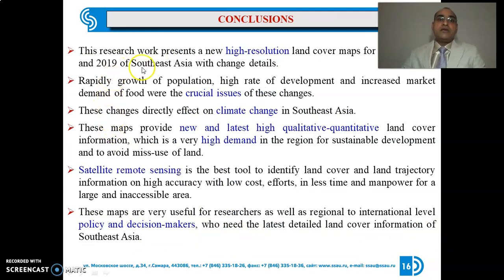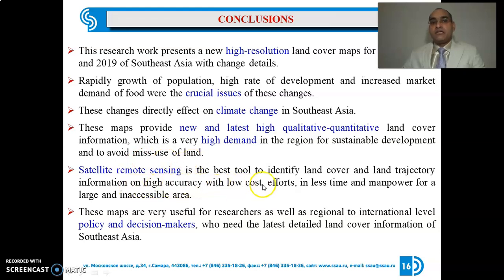Finally, in conclusion, this research work presents a new high-resolution land cover map for the years 2010 and 2019 of Southeast Asia with change detection. Rapid growth of population, high rate of development, and increased market demand of food were the crucial issues behind the changes. These changes directly affect climate change in Southeast Asia. These maps provide new and latest high qualitative and quantitative land cover information, which is in very high demand in the region for sustainable development and to avoid misuse of land.